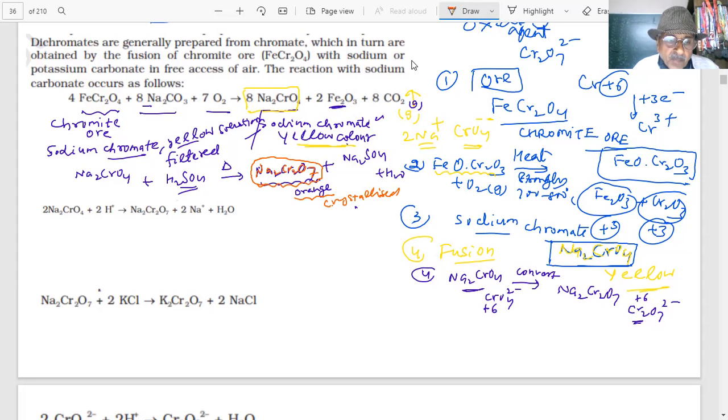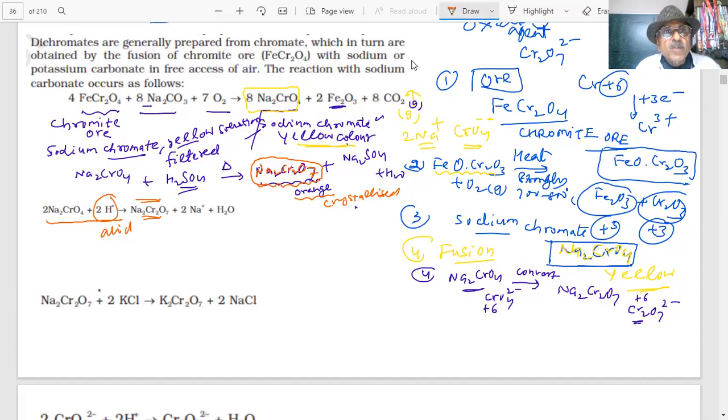Then this can react with water to form a decahydrate. Now, what will we do? Further, this is the reaction, Na2CrO4 with acid. This is my acid, students. And we get this orange color. This was yellow to orange. Color is important because such reactions will be asked in the paper.